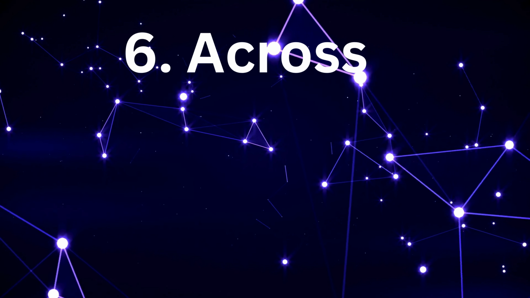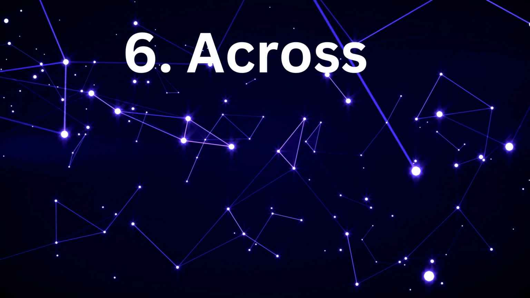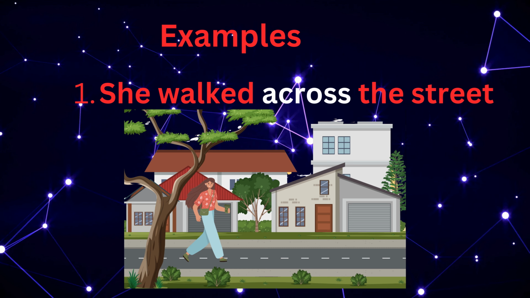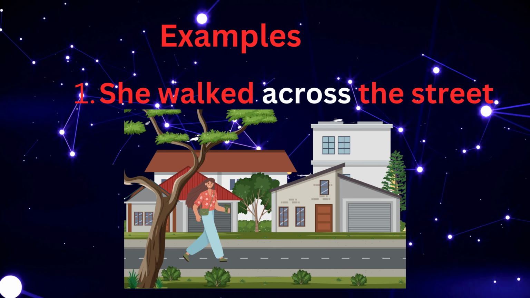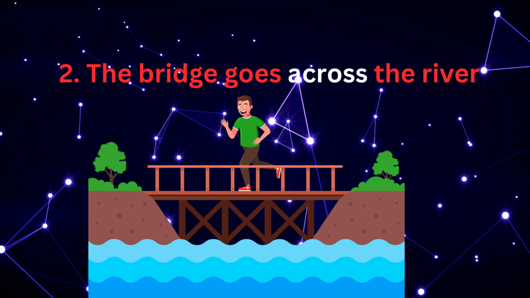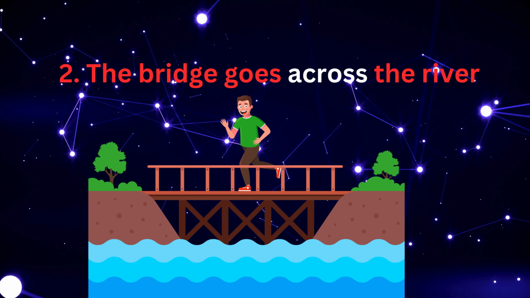Across, from one side to the other, used to describe movement or position. Example, she walked across the street. The bridge goes across the river.